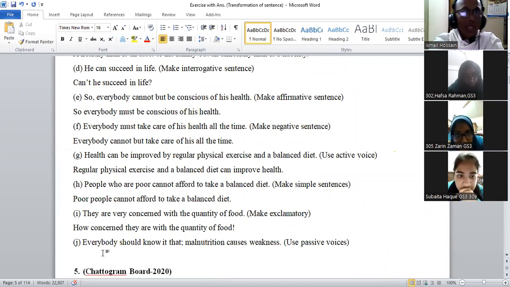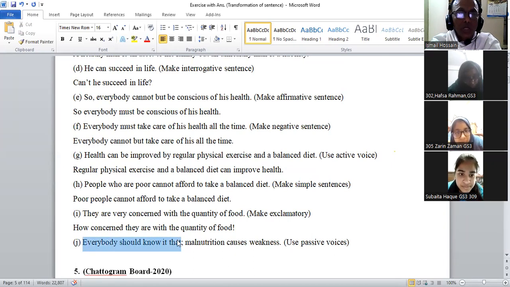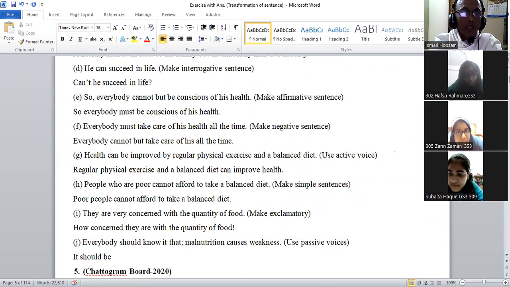Right. Everybody should know it, there is a subject and object here. It should be known to everybody that malnutrition causes weakness. I have 10 minutes.